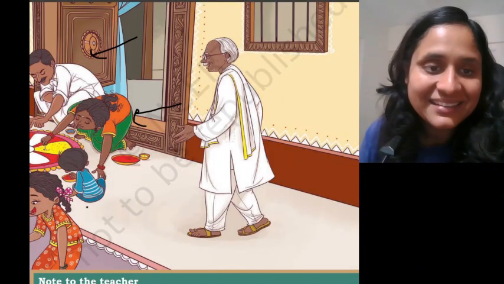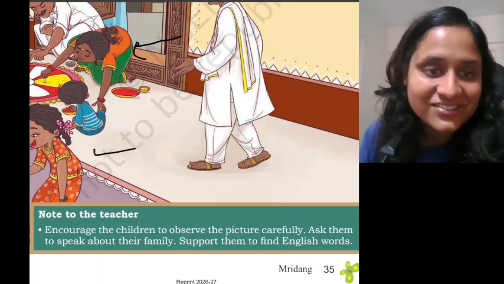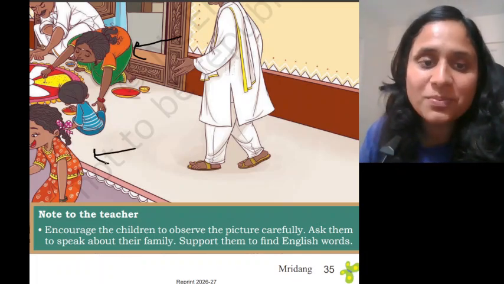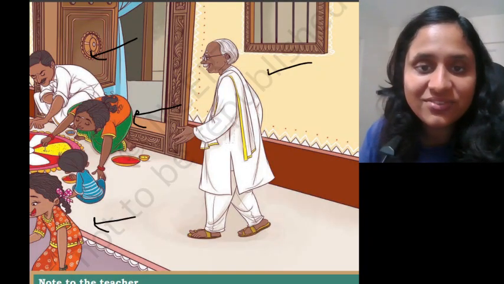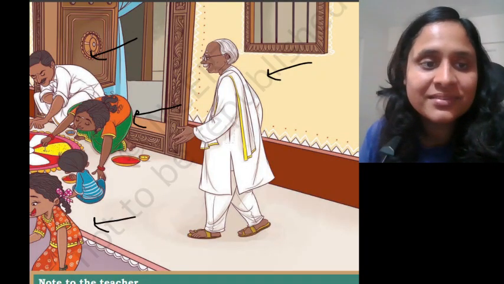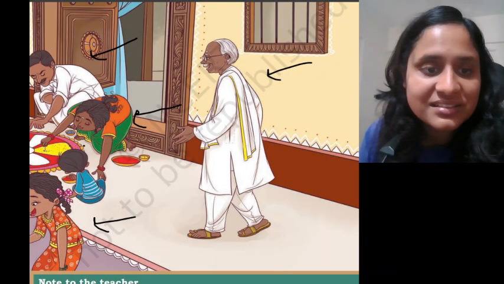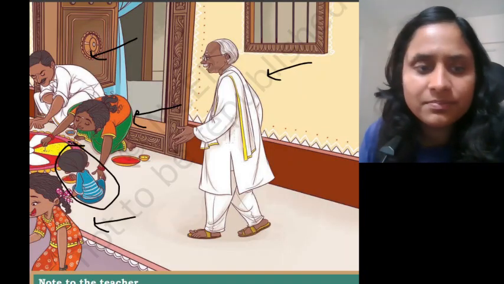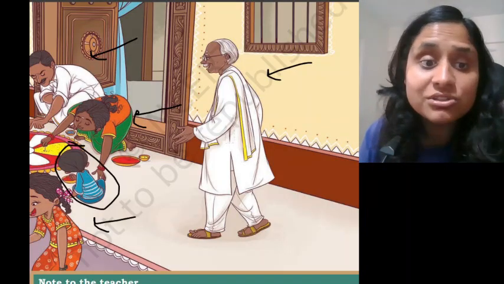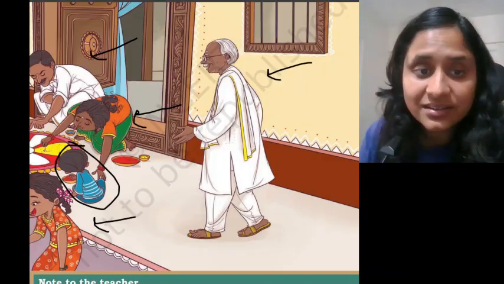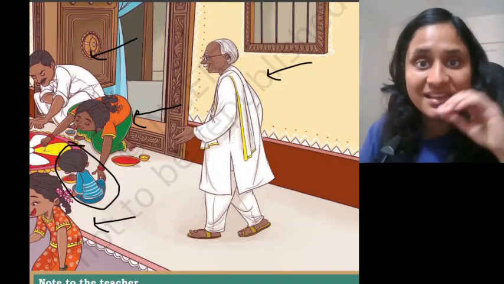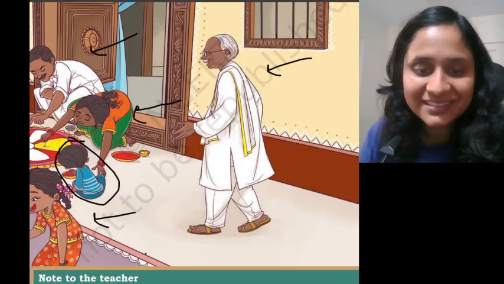And see, this girl here, she is also playing with a rotating top. I love rotating tops. He is the grandfather. He is looking at them. Right? And this is a little baby or boy. He's a boy. He is also helping the father and this girl in making the rangoli. Yes?